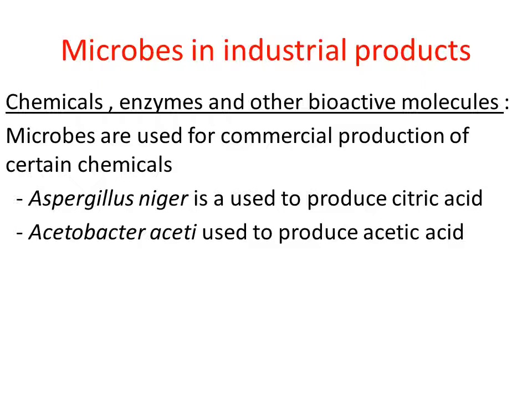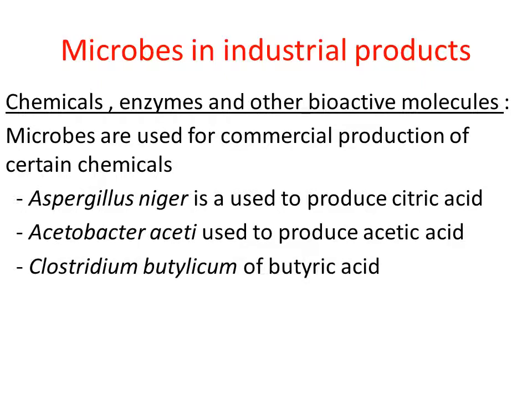Because of this, this particular chemical is produced on a large scale in the industry by using one of the microorganisms named Acetobacter aceti. Acetobacter aceti is a kind of bacteria. This bacteria is grown in large vessels in the industry in order to get acetic acid, right?